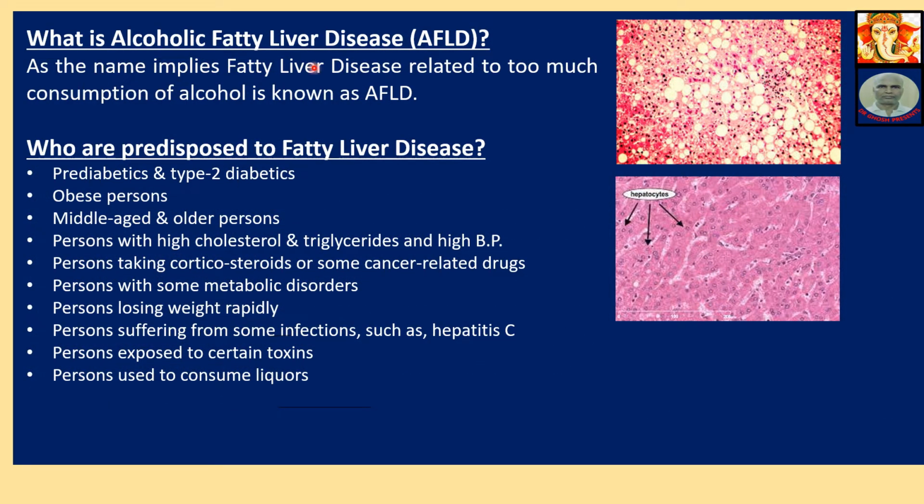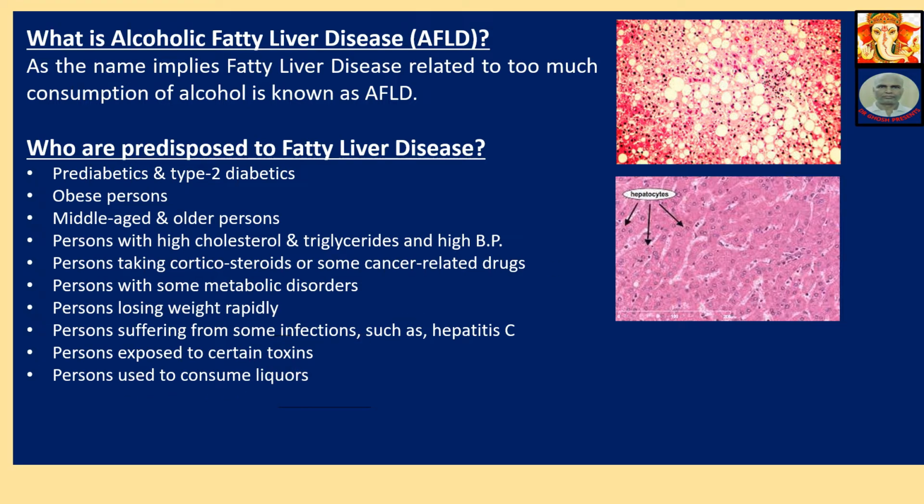What is alcoholic fatty liver disease, AFLD? As the name implies, fatty liver disease related to too much consumption of alcohol is known as AFLD. Who are predisposed to fatty liver disease? Pre-diabetics or type 2 diabetics, obese persons, middle-aged or older persons, persons with high cholesterol, triglyceride and high BP, persons taking corticosteroid or some cancer-related drugs, persons with some metabolic disorders, persons losing weight rapidly, persons suffering from some infections such as hepatitis C, persons exposed to certain toxins, persons used to consuming liquors.